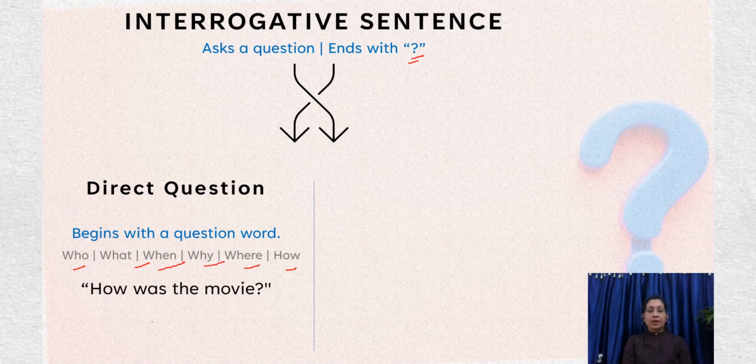So, like, who is your friend? What is the time now? When will you come back? Why are you laughing? Where do you live? So these are direct questions. They begin with a WH question word, or we call them WH questions.